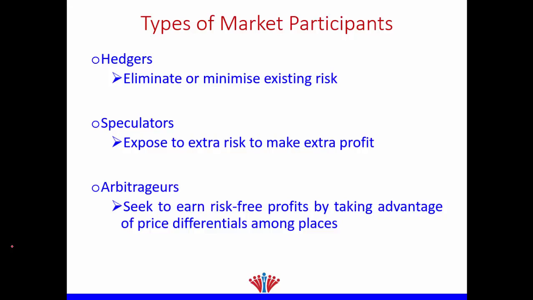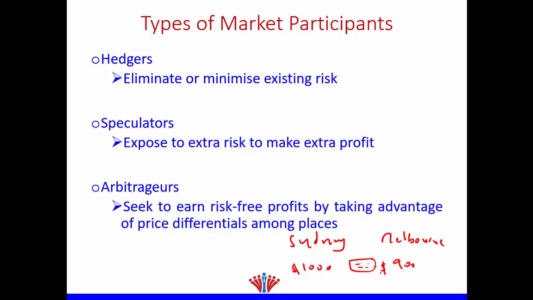The last type is called arbitrager. And what do you mean by arbitrager? Arbitrage means that the market is in disequilibrium. What do you mean by disequilibrium? Let's assume that we have here Sydney and we have Melbourne. The price of a laptop in Sydney is $1,000. The same laptop with the same features in Melbourne is $900. Therefore, is the market in equilibrium?